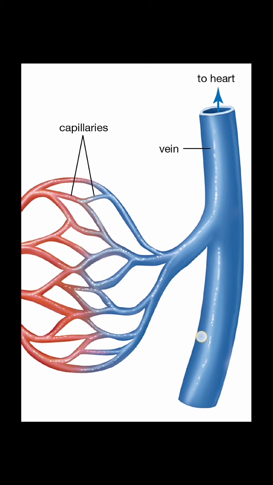They are thin walled. As you see here, veins are thin walled in comparison to what? In comparison to arteries. There are valves present in the veins to prevent backflow of the blood. Valves, I have told you, means a membranous fold in a canal or a passage that prevents backward flow of blood or nutrients passing through it. In veins valves are present. Understood?